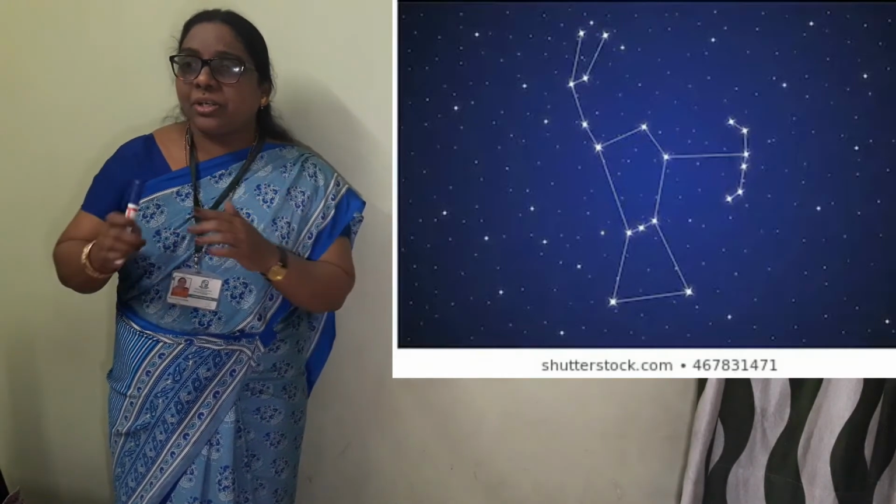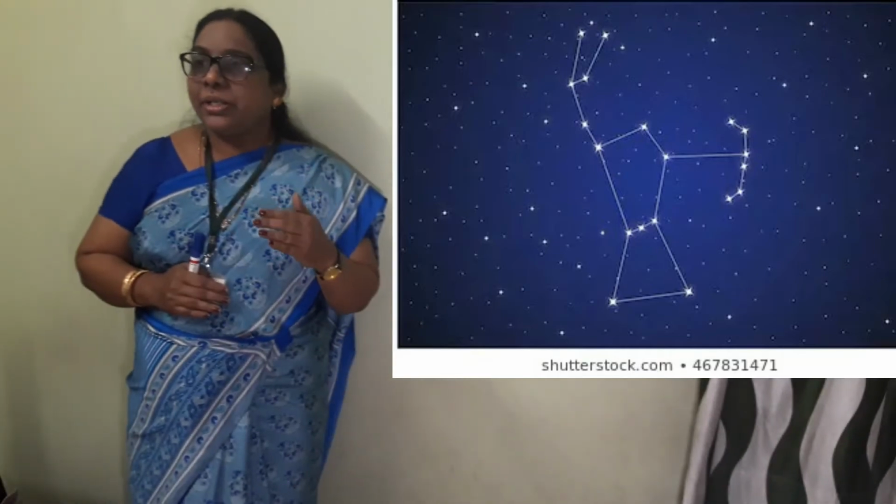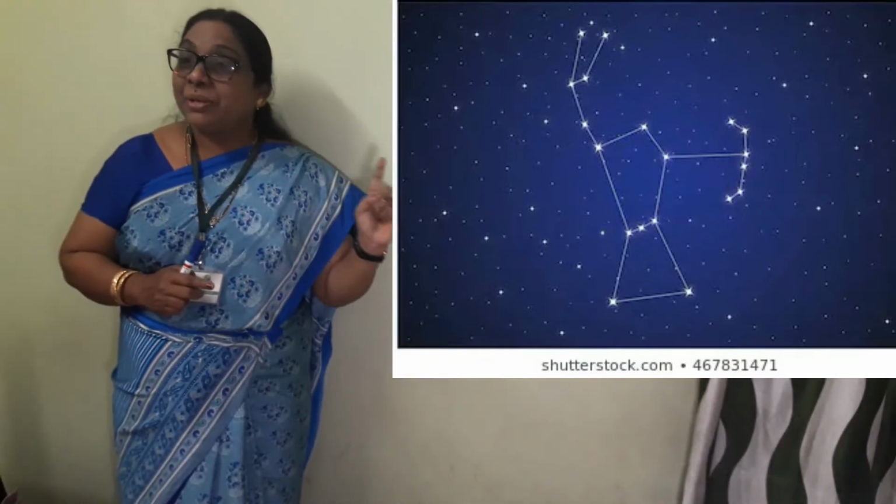The 4 bright stars appear to be arranged in the form of a quadrilateral. It is also called the hunter. The hunter has 3 middle stars that represent the belt of the hunter, and there are 4 stars that appear to be arranged in the form of a quadrilateral.